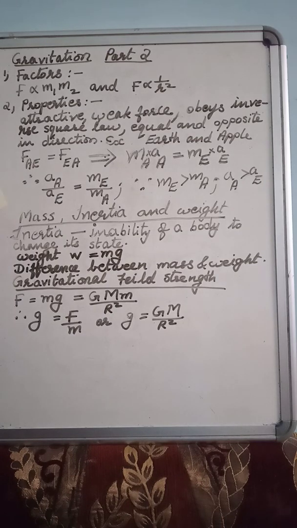Next, come to other terms given in the chapter: mass, inertia, weight. What is mass? Matter in the body is called mass. What is weight? Gravitational force acting on a body is called weight. For physical bodies, gravitational force will provide weight. So weight is equal to the gravitational force acting on the body.